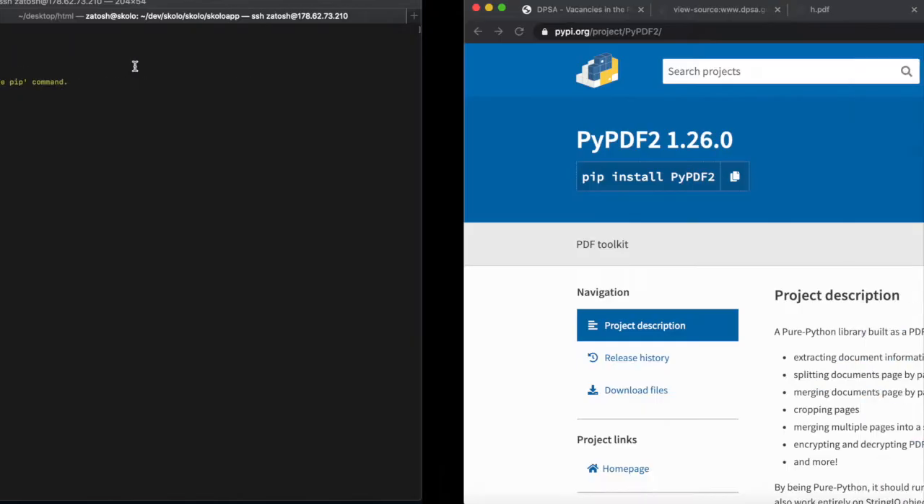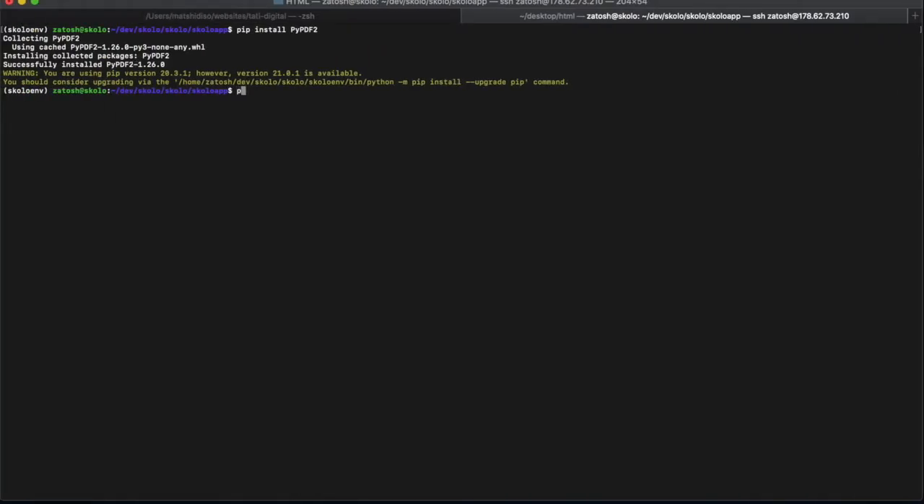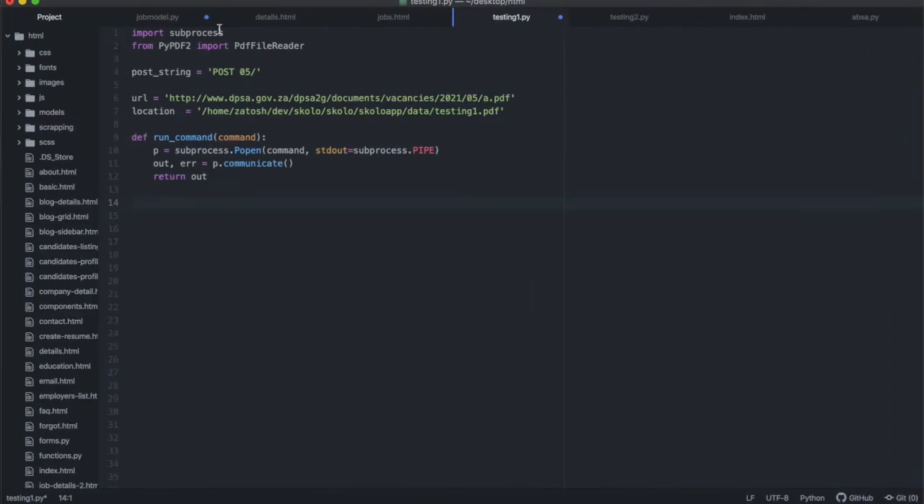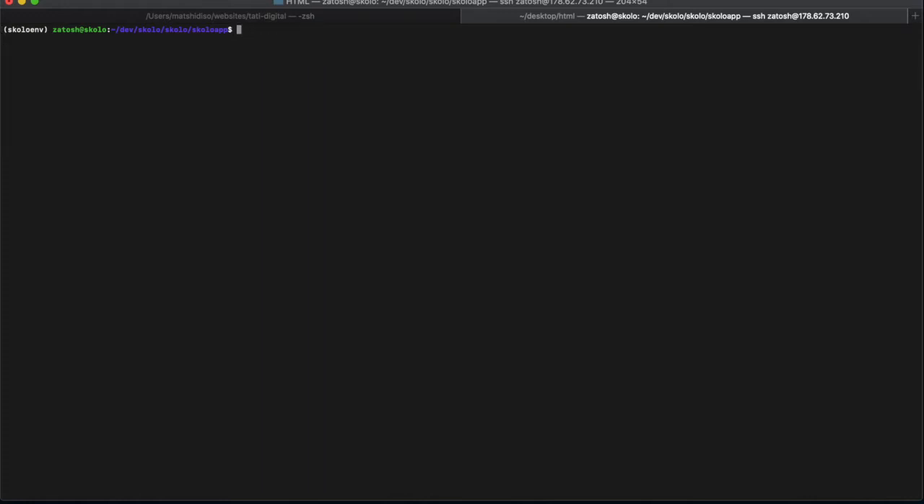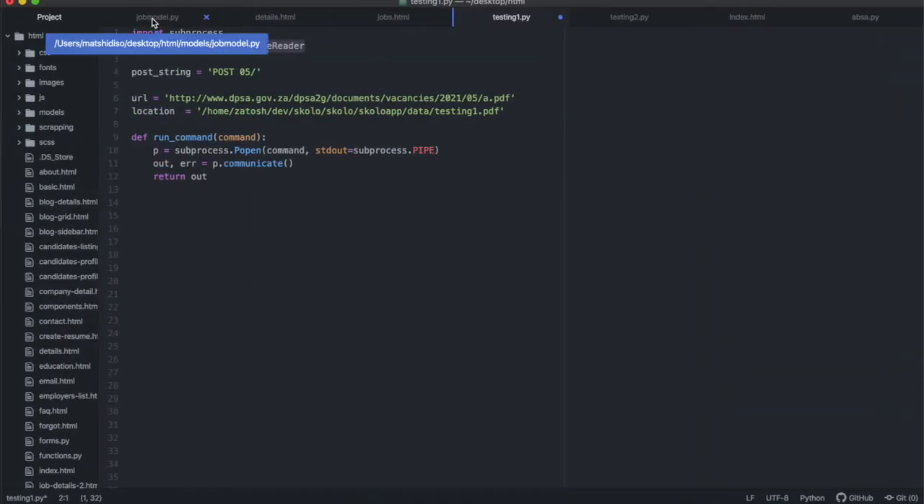Once that is done, I'm just going to try something. I'll start Python, and then I'm going to try to import PyPDF2 at the top. I need to make sure I don't get errors, and if it imports correctly, then it means PyPDF2 was installed properly. Then I'm going to clear that, and show you what I'm going to be doing here.